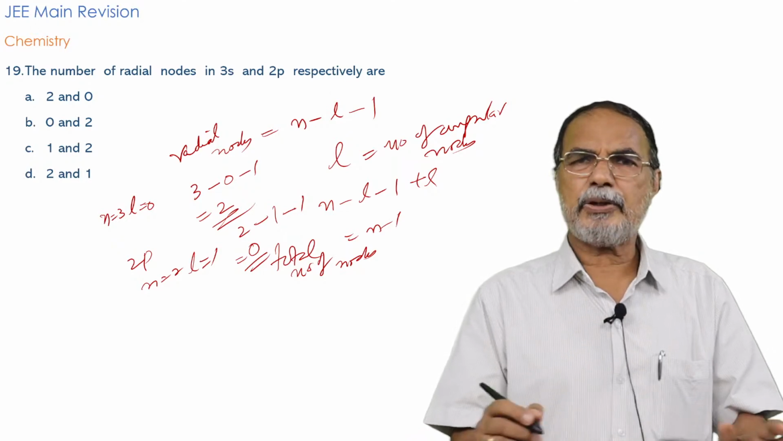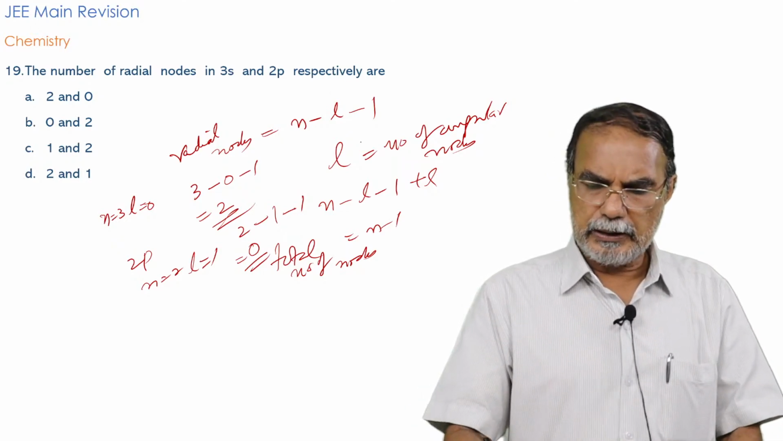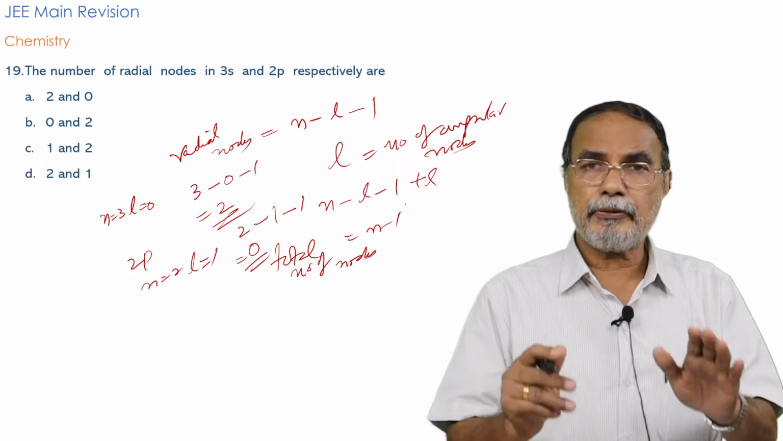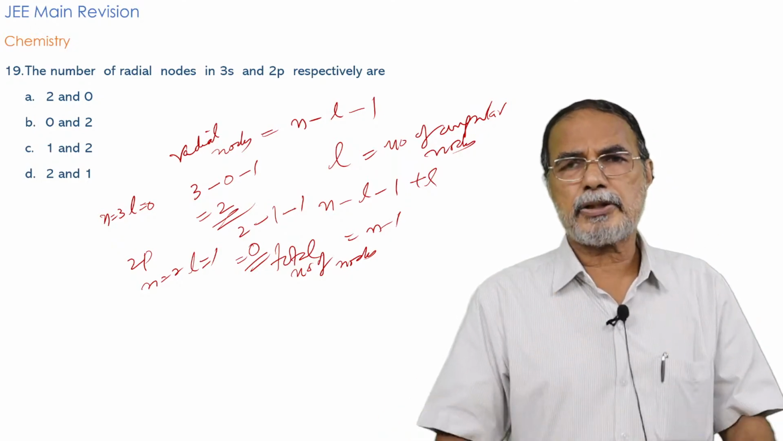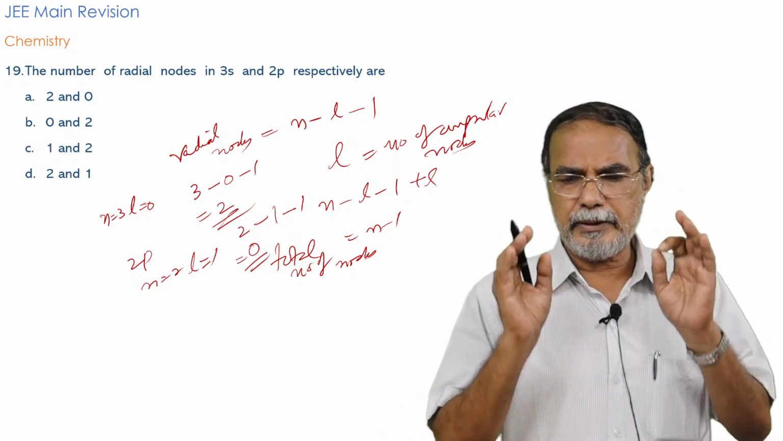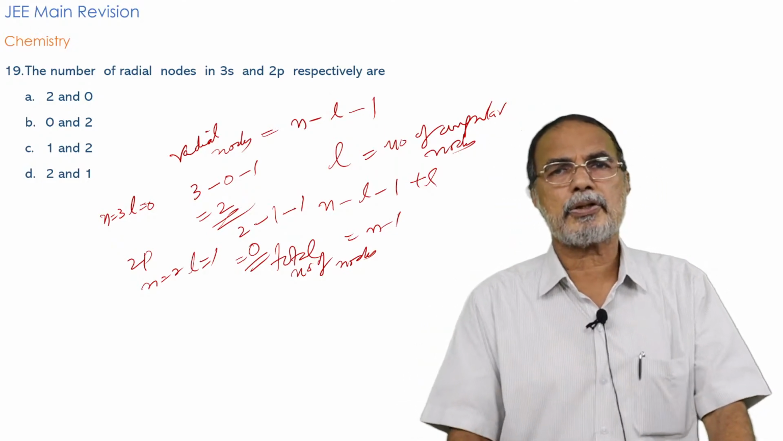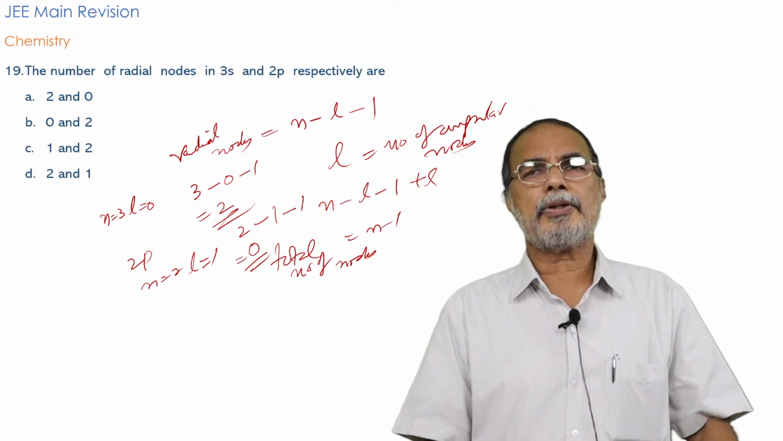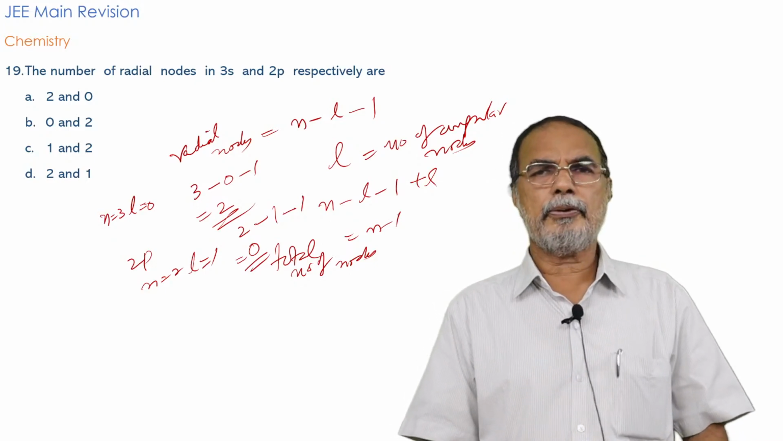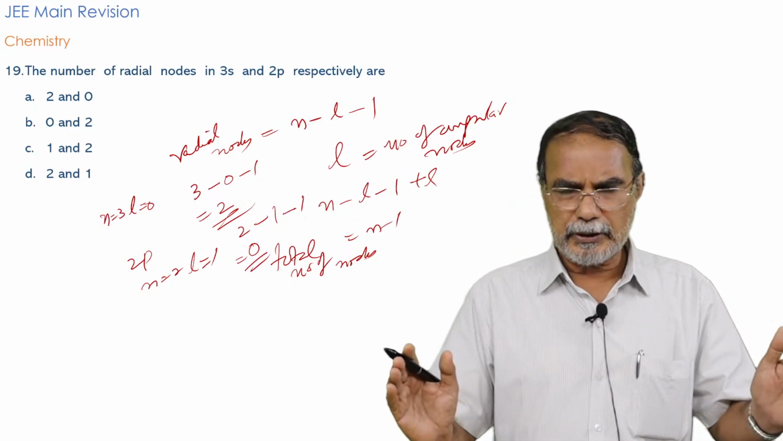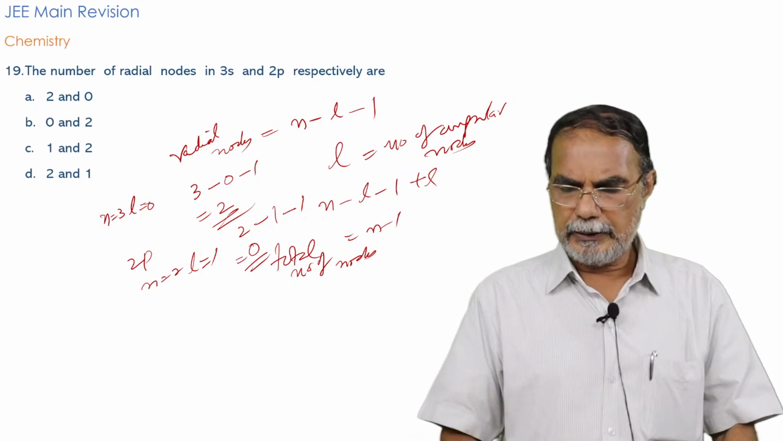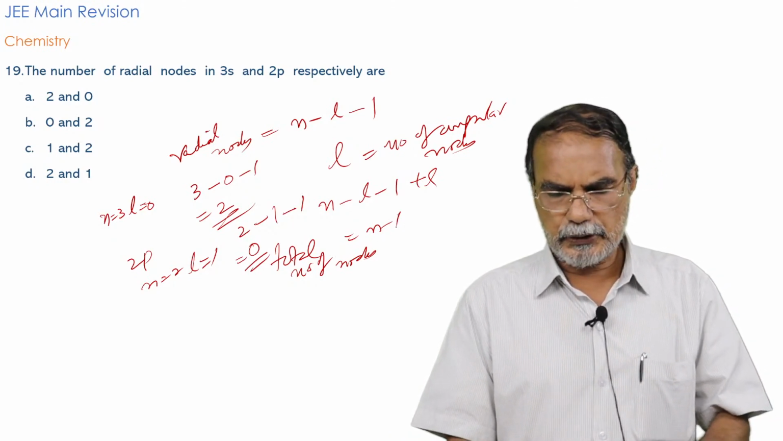So it is a very straightforward, very, very simple question. The only thing is that you must remember these relations. If you don't know them, study them right now: the number of radial nodes is n minus L minus 1, the number of angular nodes is L, and the total number of nodes, both radial and angular together, is given by n minus 1.